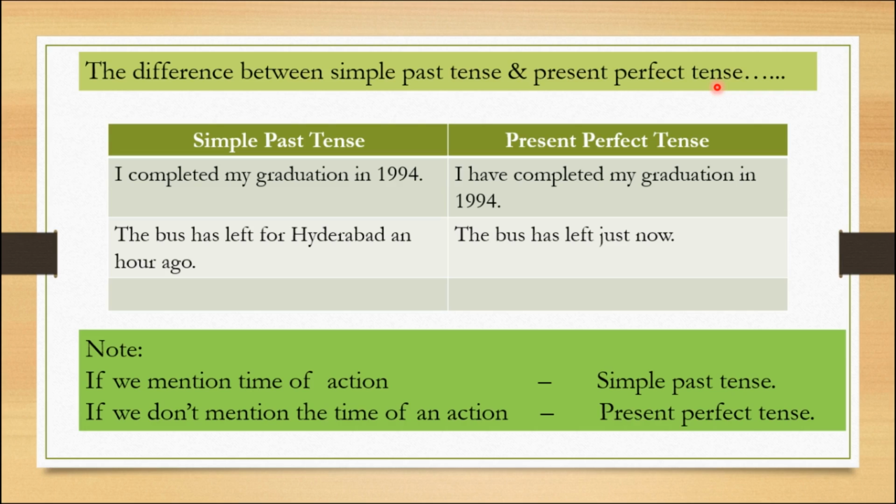Children, usually many students get confused between simple past tense and present perfect tense. You know, both have a small and a slight difference. Let me explain with beautiful examples. I completed my graduation in 1994. I have completed my graduation. Here in and 1994 are omitted.